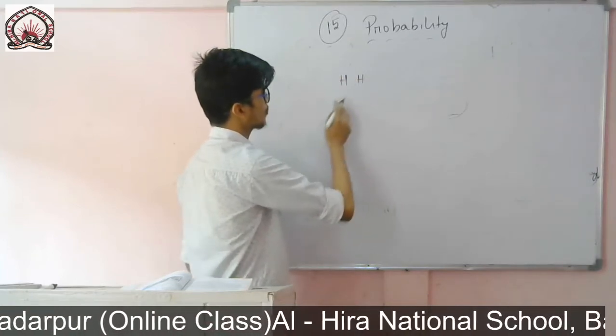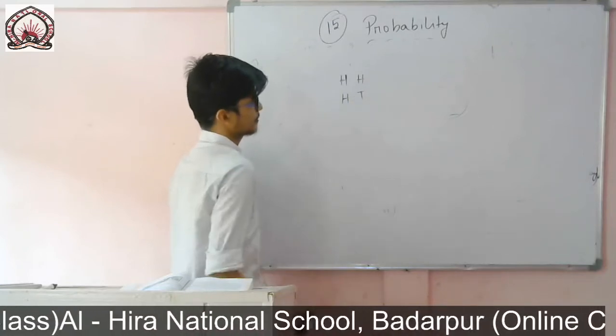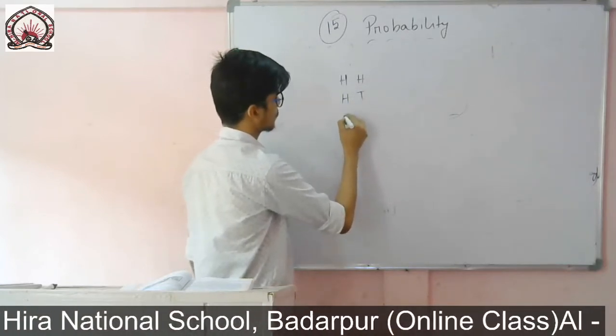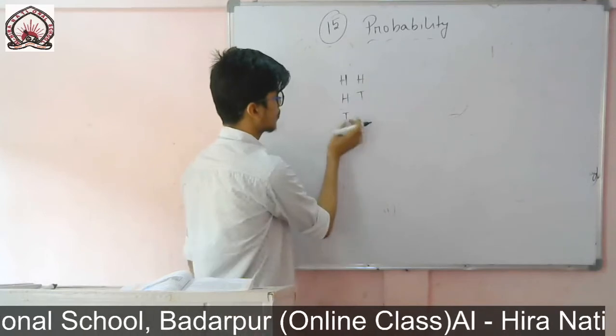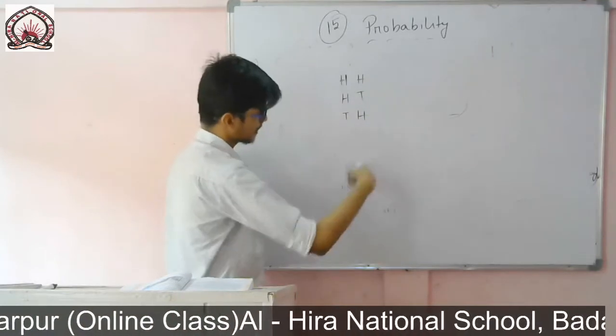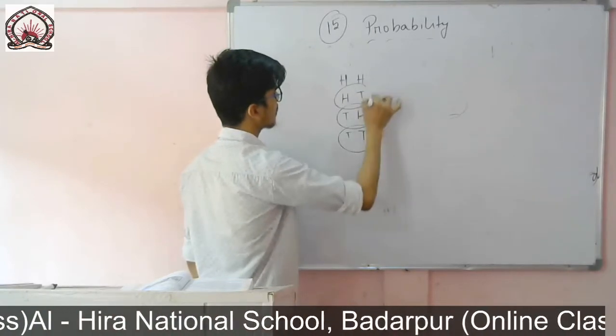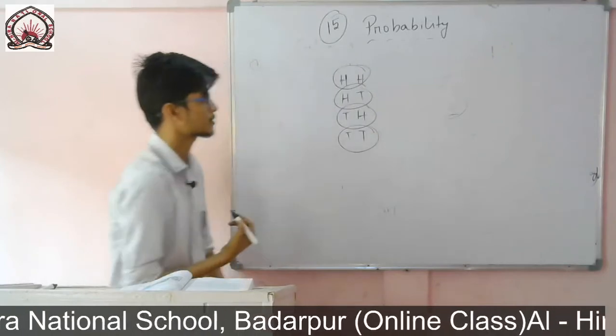Again I have tossed the coin, so I may get a chance of getting head also and tail. Then again I toss the coin. On the first coin I got a tail, and on the next coin I got a head. Then again I toss the coin. So these are the outcomes after tossing a coin.